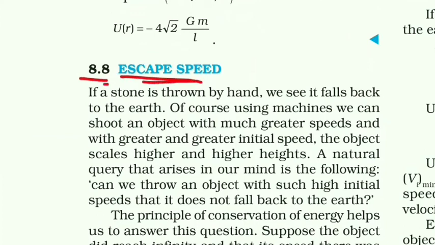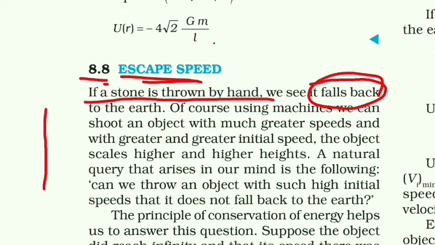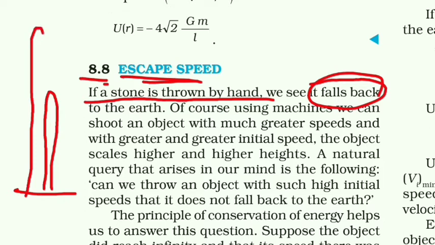Now students, we know that when a stone is thrown in the upward direction, what happens? It falls back. Again, if a stone is thrown with some greater speed in the upward direction, it will move up and then once again it falls back to the ground. Again, if the same stone is thrown in the upward direction with some greater speed than the previous one, that will move in the upward direction. Once again it falls.